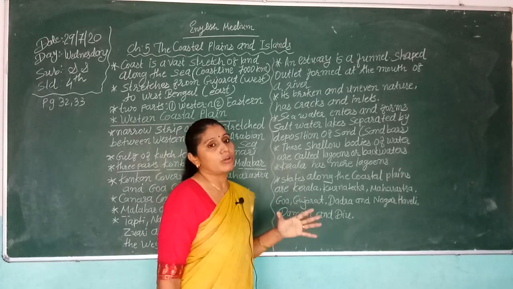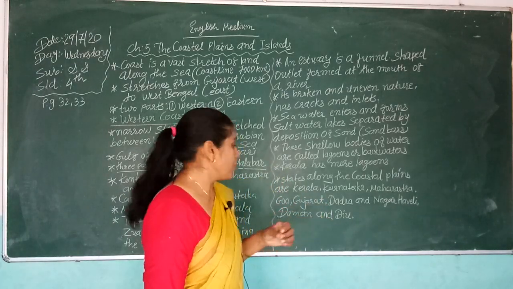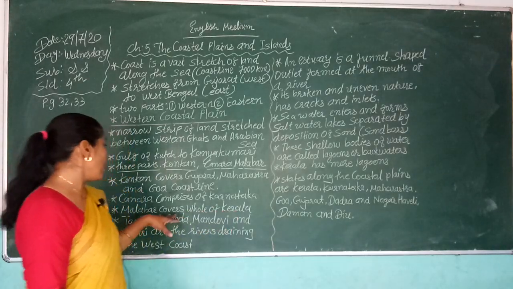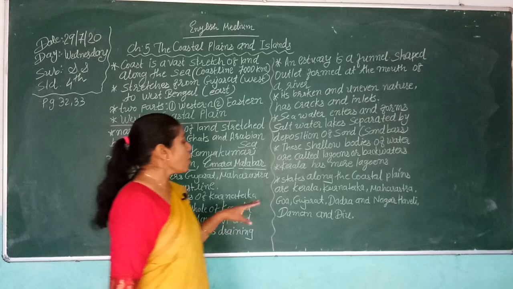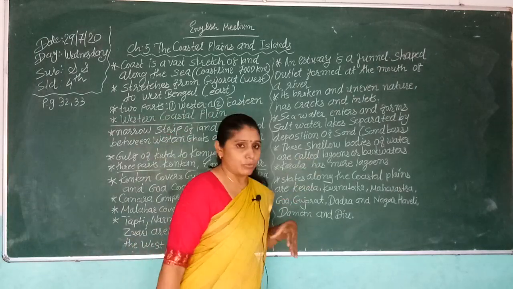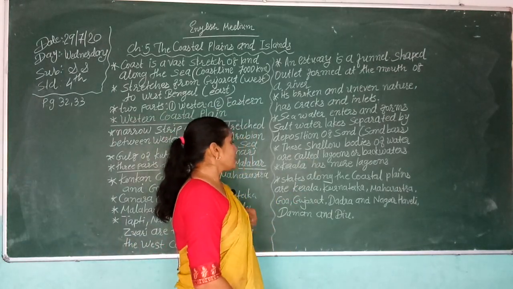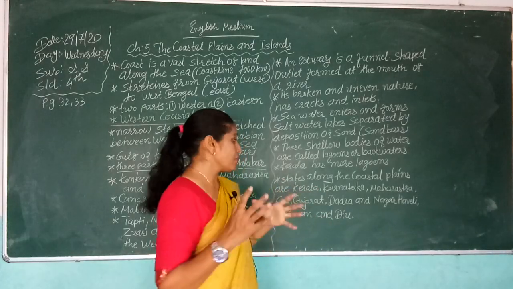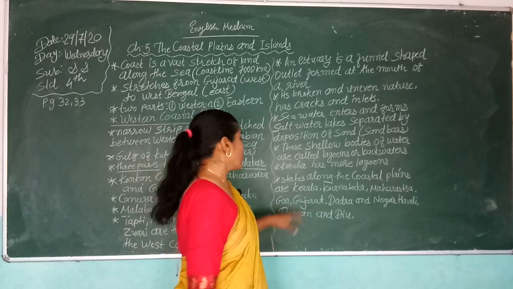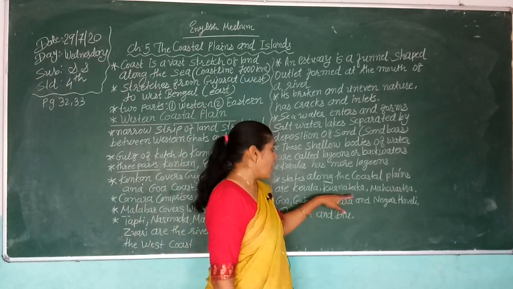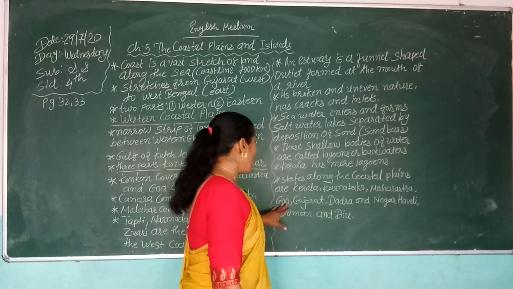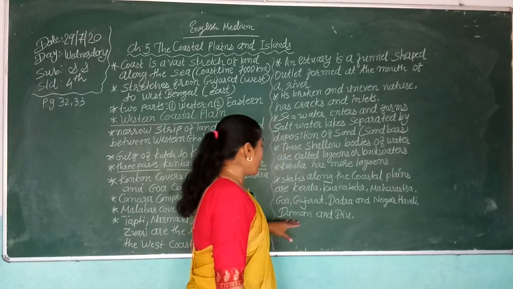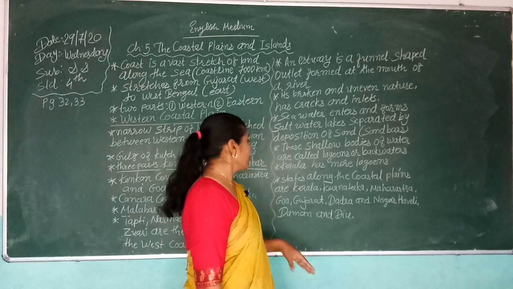Kerala has more lagoons; the Malabar area, which covers the whole of Kerala, has many lagoons. The states along the coastal plain are Kerala, Karnataka, Maharashtra, Goa, Gujarat, Dadra and Nagar Haveli, and Daman and Diu.